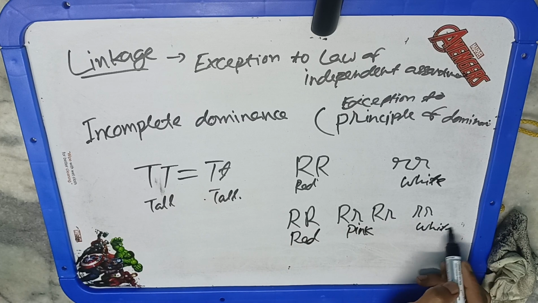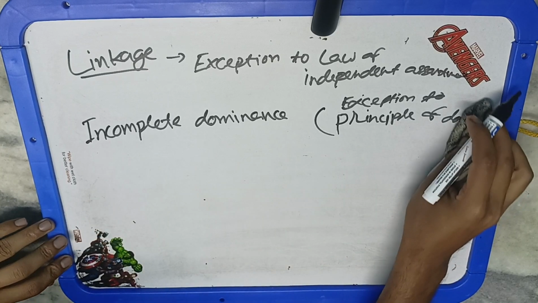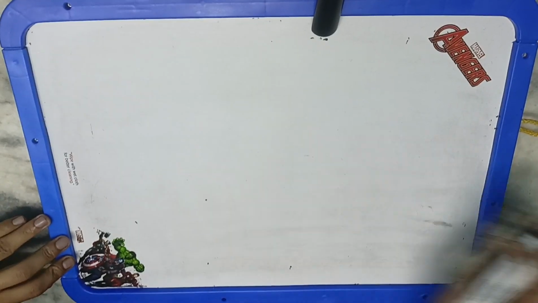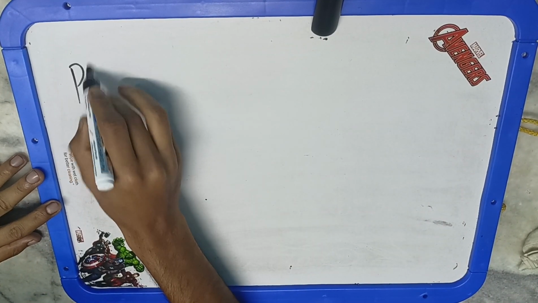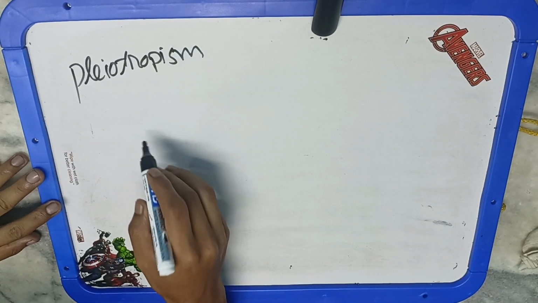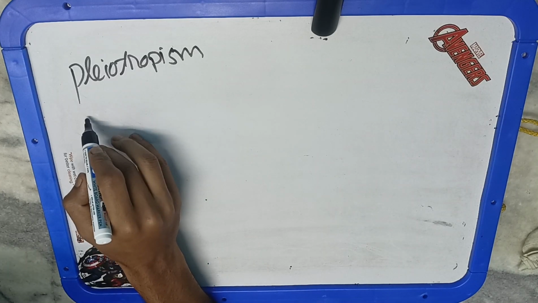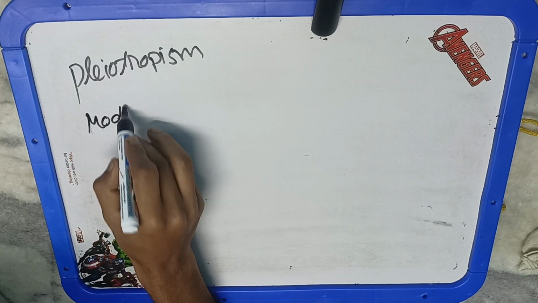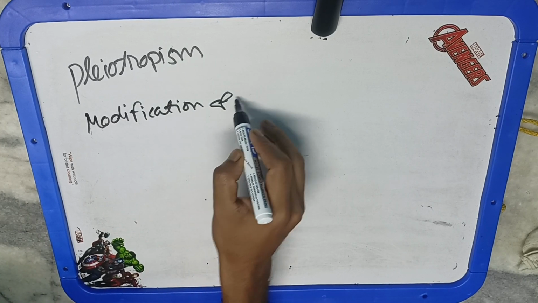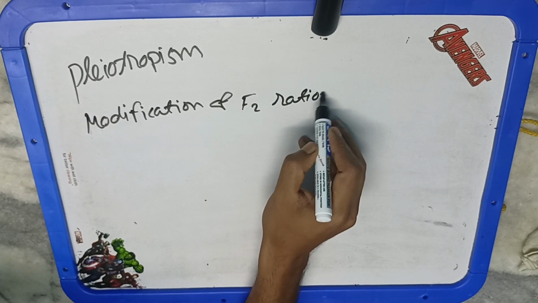Now the next one is pleiotropism. This is an exception to the principle of unit character. We generally say that one gene governs one character, but there are cases where more than one character is governed by a single gene. This is the case of pleiotropy. Then there is the modification of the F2 ratio. In the monohybrid cross, the phenotypic ratio is 3:1, and in the dihybrid cross, the phenotypic ratio for the F2 generation is 9:3:3:1. But there are some conditions like incomplete dominance, codominance.